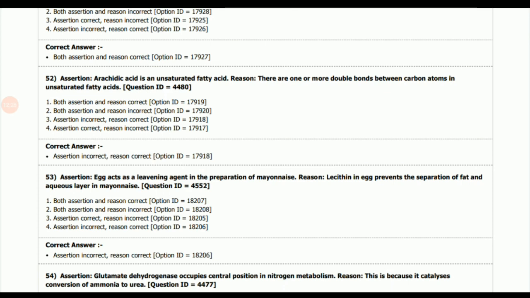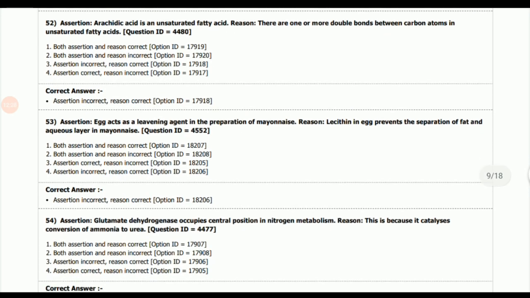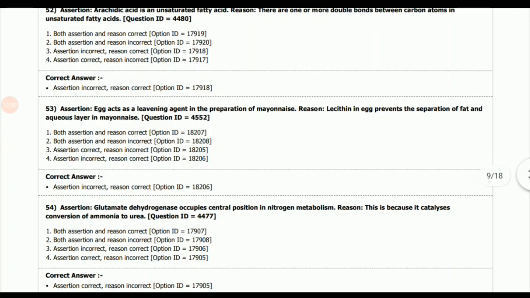Next question, egg acts as a leavening agent in the preparation of mayonnaise, and the reason is lecithin in egg prevents the separation of fat and aqueous layer in mayonnaise. So the assertion is incorrect because it does not act as a leavening agent, and the reason is correct as the lecithin which is present in egg acts as an emulsifier.